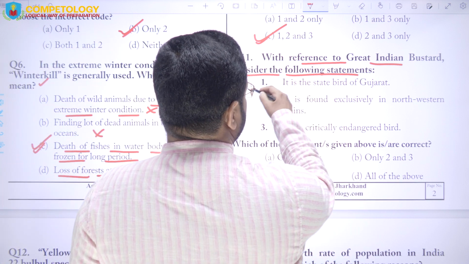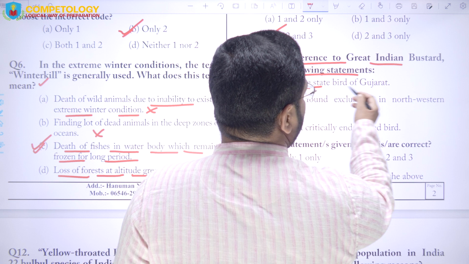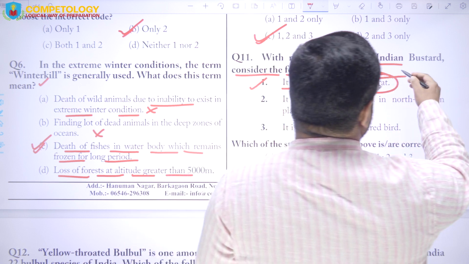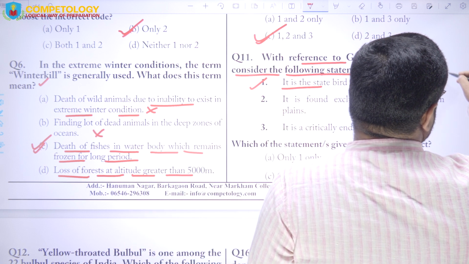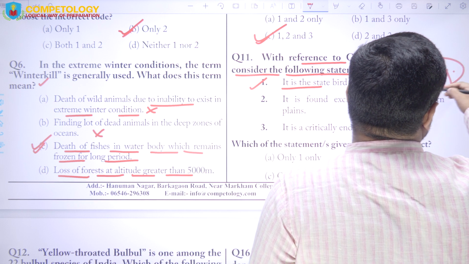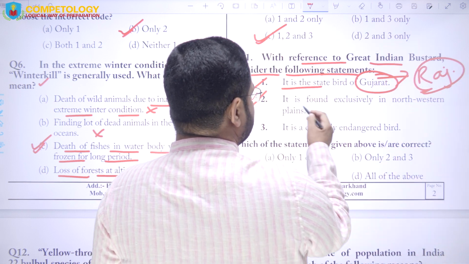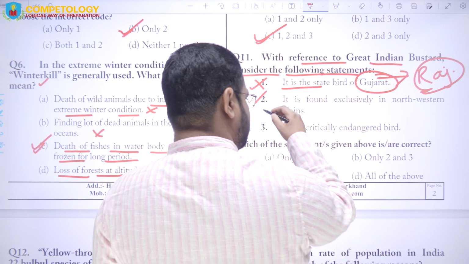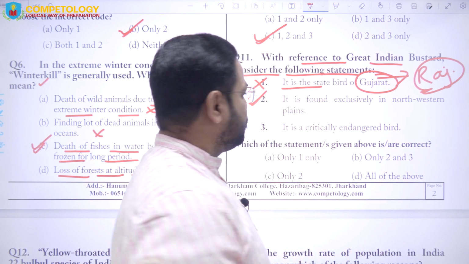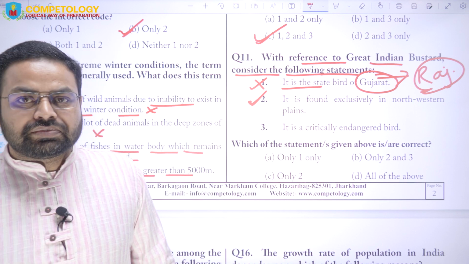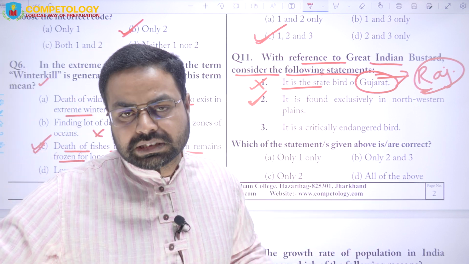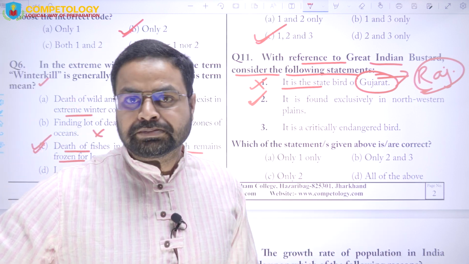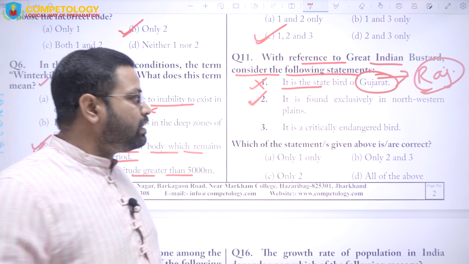So here the statement says that it is the state bird of Gujarat. This is wrong, because it is the state bird of Rajasthan, not Gujarat, right? Next, it is found exclusively in the northwestern plains, right? It is correct, though it is found in the northwestern region of India as well as some parts of Pakistan, also adjoining border regions, and mostly in Rajasthan.